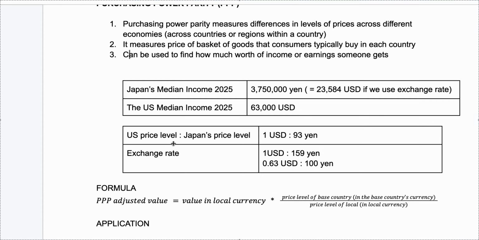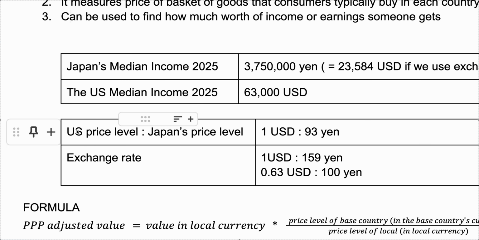So we have the U.S. price level and Japan's price level here, and it will be one U.S. dollar and 93 yen. What this means is that if a basket of typical goods and services that US people buy costs $1, let's say, the similar basket in Japan would cost 93 yen.